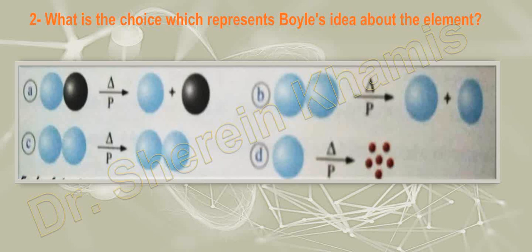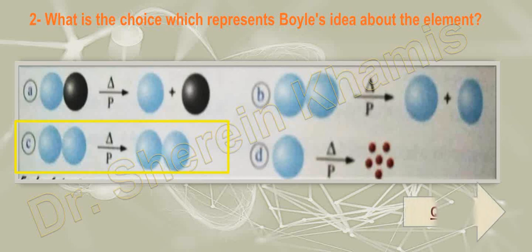So the one represented by the idea of Boyle is number C, as it is an element consisting of similar atoms, not affected by other factors like temperature and pressure, so the atoms still remain similar. So the right answer is number C.